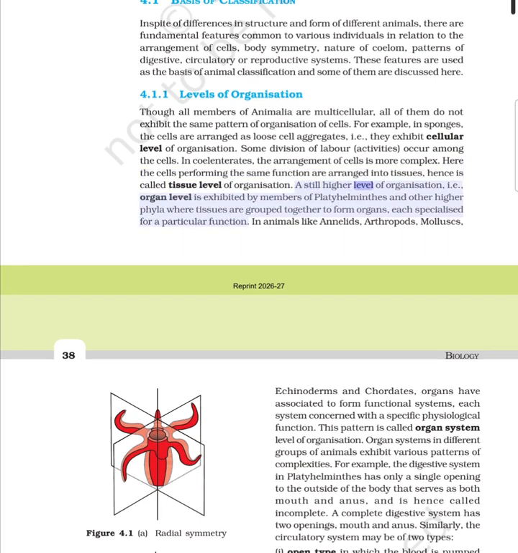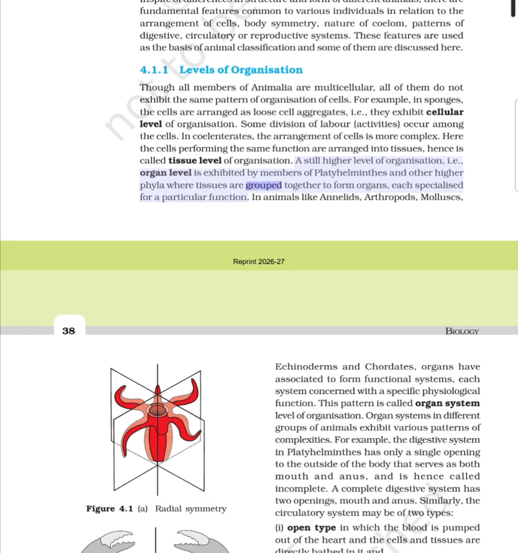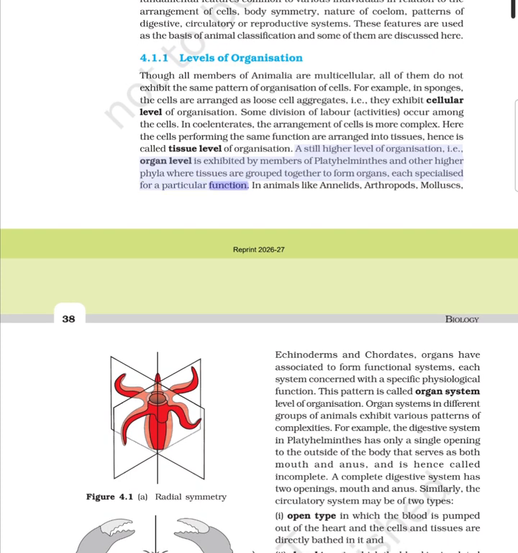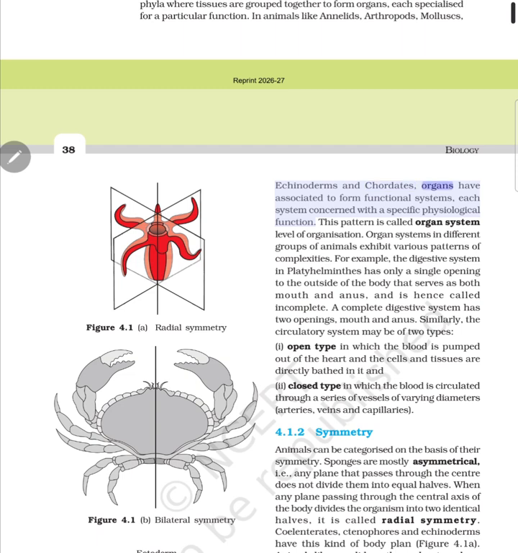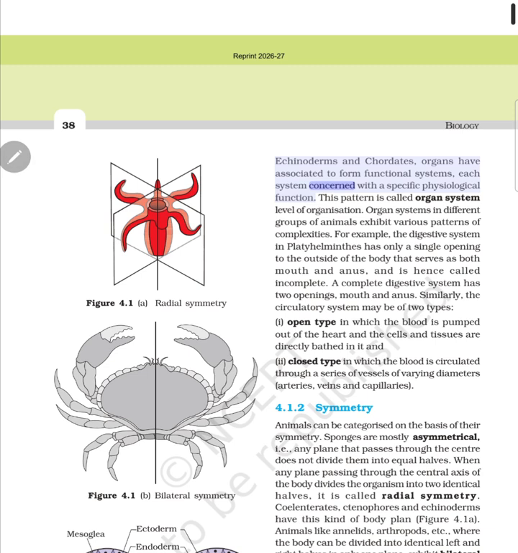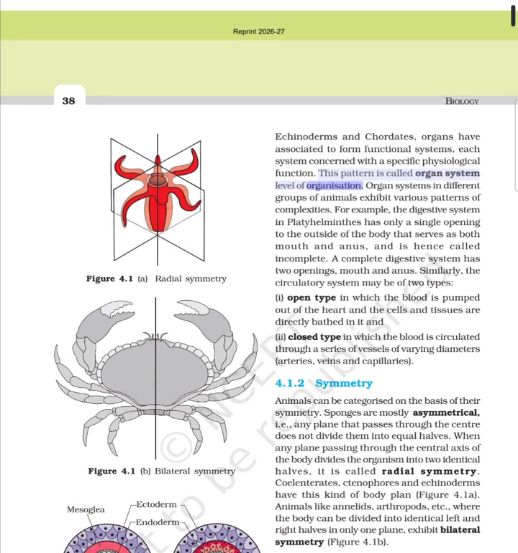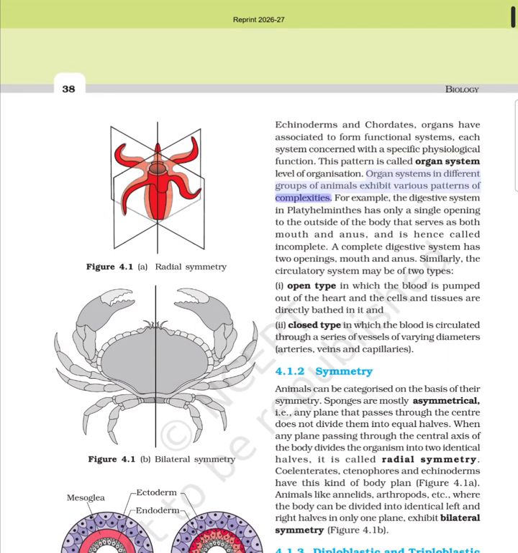A still higher level of organization, i.e., organ level, is exhibited by members of platyhelminths and other higher phyla, where tissues are grouped together to form organs, each specialized for a particular function. In animals like annelids, arthropods, mollusks, and chordates, organs have associated to form functional systems, each system concerned with a specific physiological function. This pattern is called organ system level of organization. Organ systems in different groups of animals exhibit various patterns of complexities.